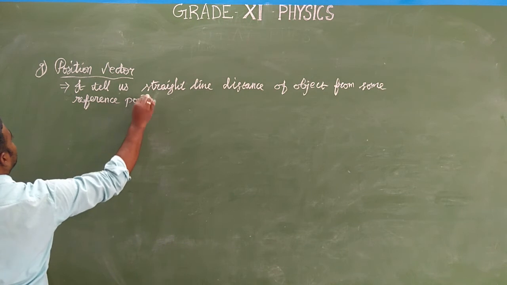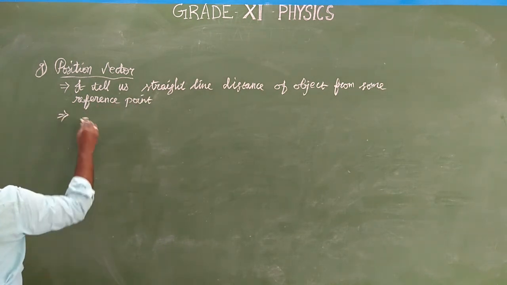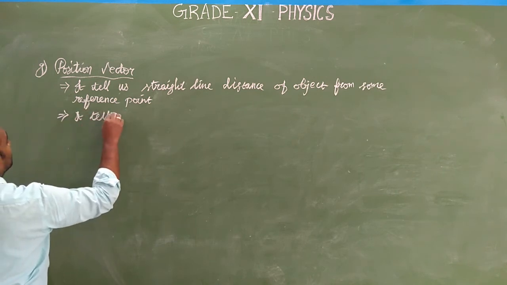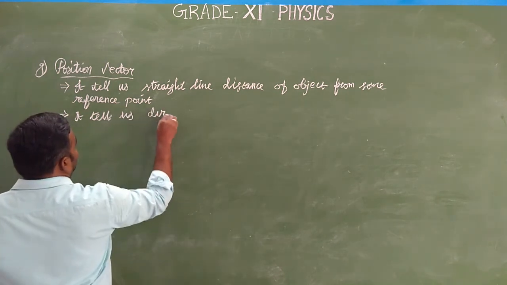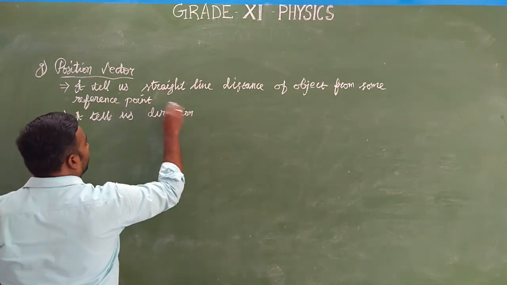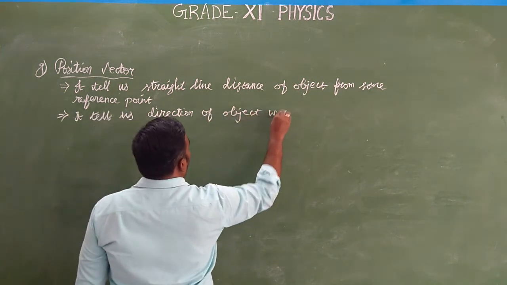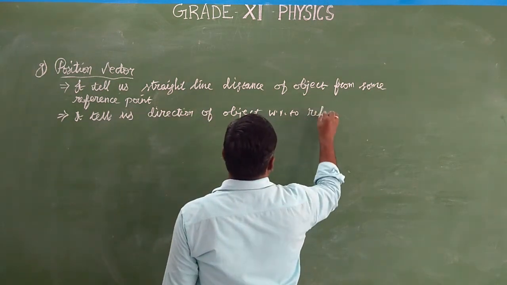And also it tells us the direction of object with respect to reference point.